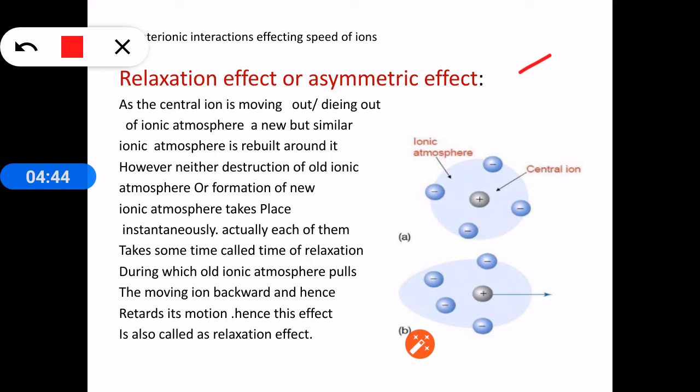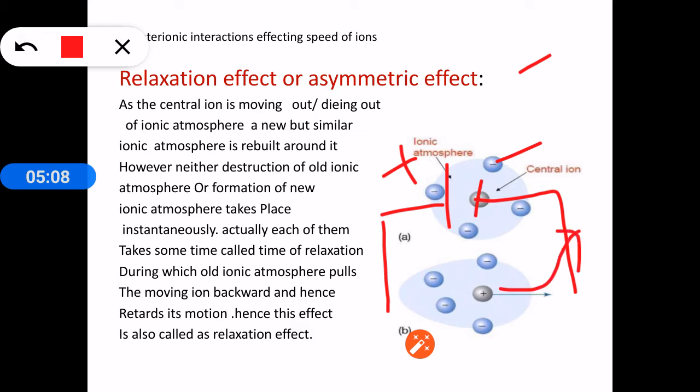And whenever an electric field is applied, such that the central ion will move towards the negative electrode and the ionic atmosphere will move towards the positive electrode, the central ion and the ionic atmosphere are moving in opposite directions.